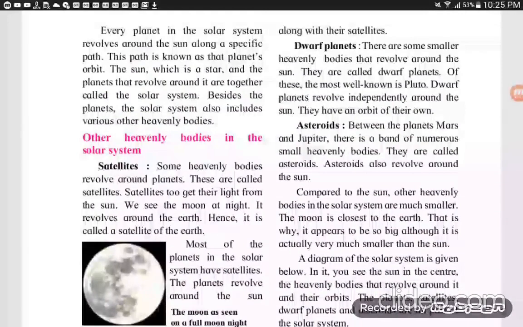Many small questions are there. What is a satellite? What are stars? Which are the 7 planets? These are the small questions you have to note down in your notebook. Here one question is also there. What is an orbit?